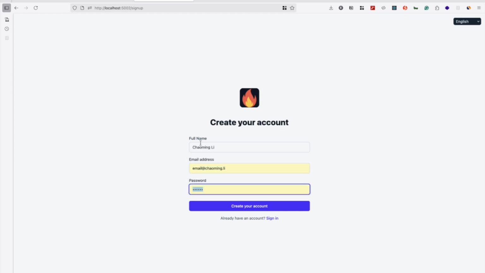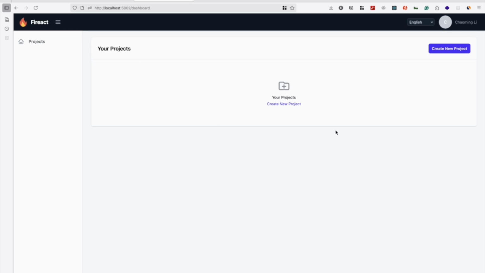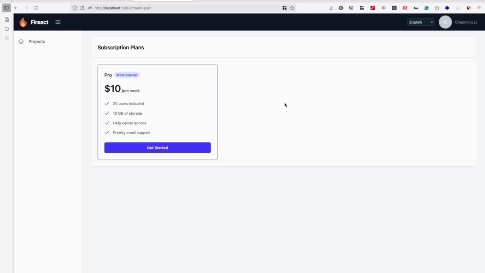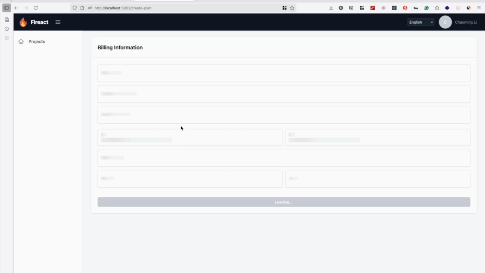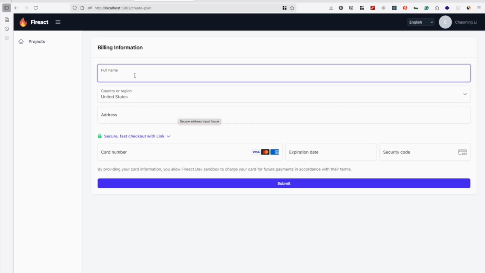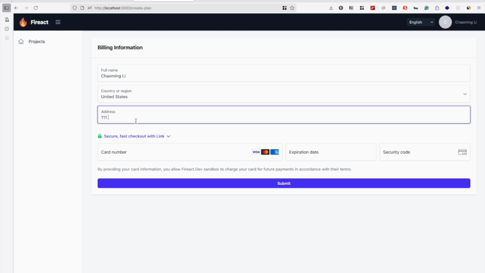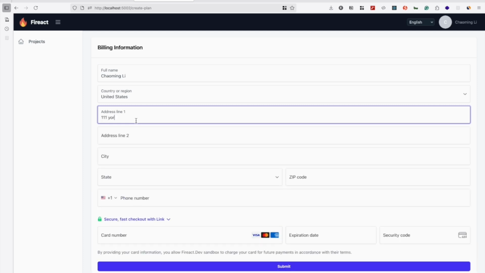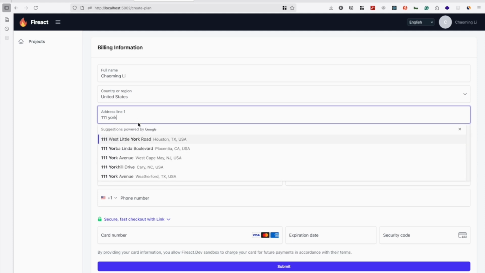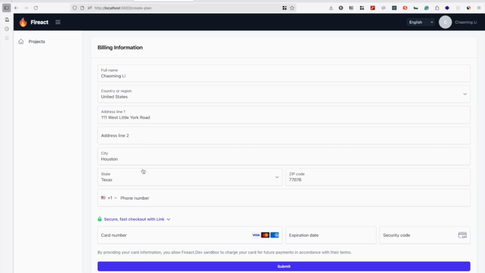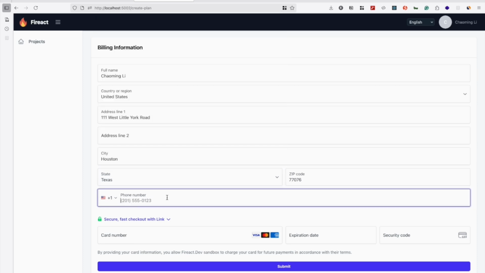First, I need to sign up for a test account. Alright, I'm in the app now. I will create a project with the default subscription plan. You can add more subscription plans in the config files of your SaaS app. For testing purposes, I'm just going to use a dummy address here. This form is actually powered by Stripe, so all the user details will be synchronized to Stripe. Alright, a dummy phone number here as well.